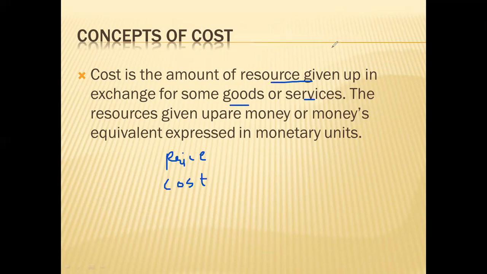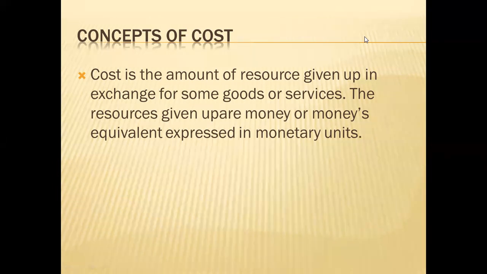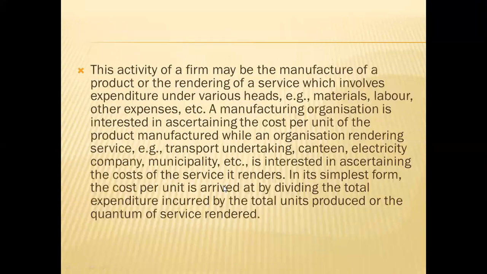We have seen the example of purchasing a mobile phone. In that case, it is price from a consumer point of view, and from a business point of view, we can call it cost. Then we have seen that every business firm, whether it is a manufacturing unit or a service unit, will be interested in calculating the cost, because for providing service or manufacturing goods, various expenditures are involved.